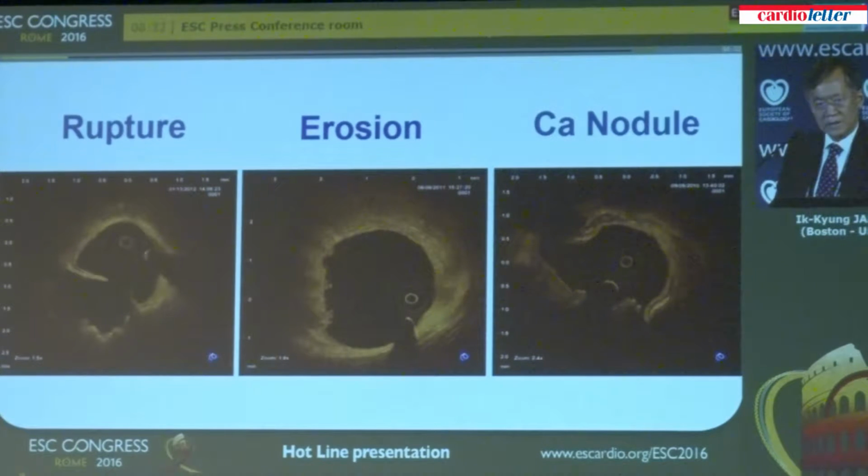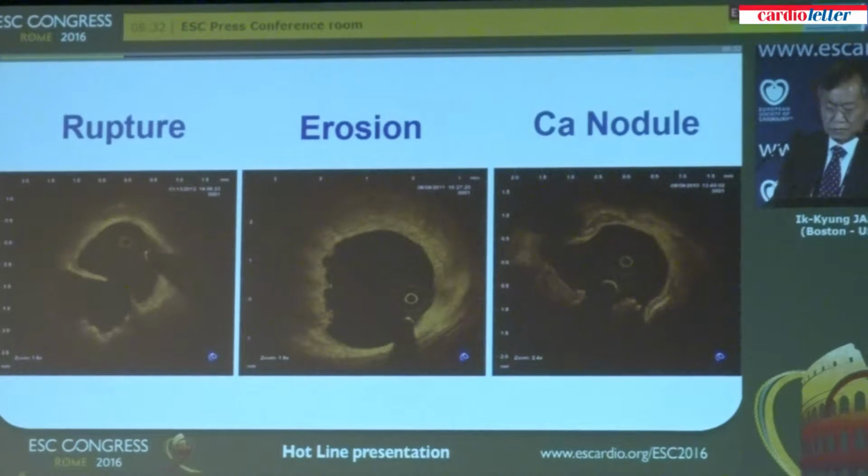There are 3 underlying pathologies for patients with sudden cardiac death and acute coronary syndromes, including ST elevation MI, which include rupture, erosion, and calcific nodule. Plaque rupture has been well characterized both in patients and in autopsy studies. Plaque erosion, on the other hand, has never been characterized in patients. With the introduction of optical coherence tomography, OCT, we thought it might be possible to make a diagnosis of plaque erosion in living patients.